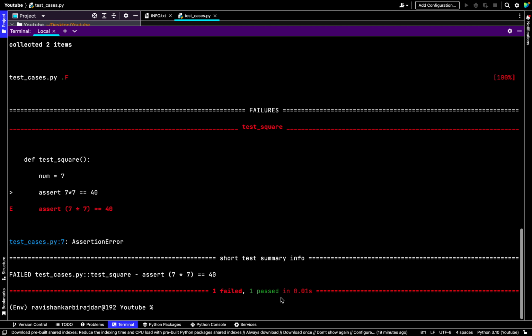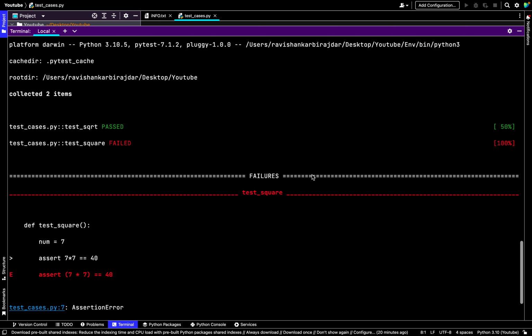So now next, suppose you want to check in detail, how can we do that? Here we can increase the verbosity using -v, so it will give details. Okay, so the result is more explanatory about the test that failed and the test case that passed. Generally we see this in any competitive entrance exam where we give a coding test. So let's run it.